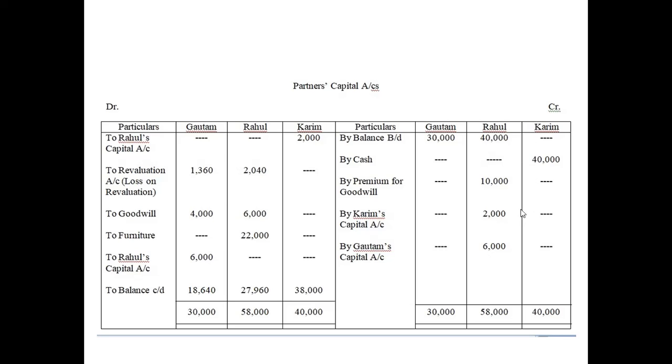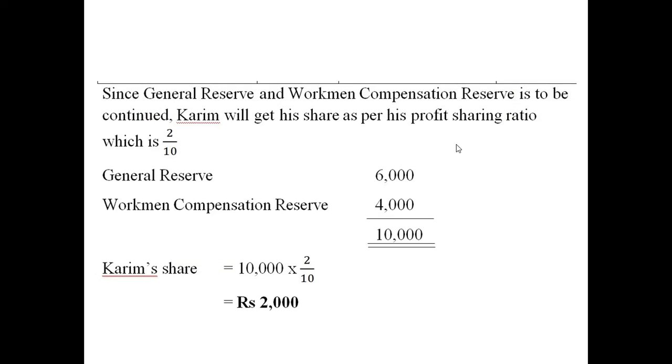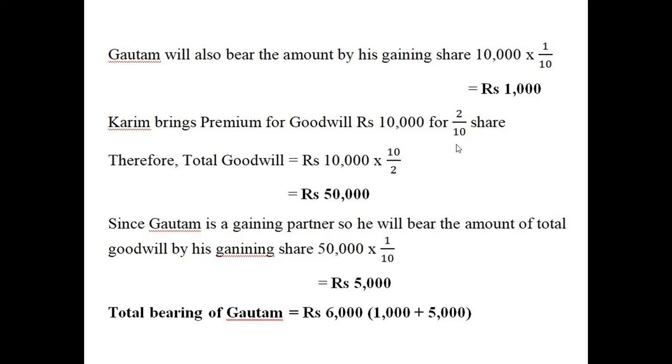Okay, 2,000. Now you can see here by Gautam's capital. So Gautam is an old partner, isn't it? Still, Gautam is supposed to give some portion to Rahul. Why? Because of this. You can see here Gautam is a gaining partner. So again, the gaining partner has to give by his gaining share to the sacrificing partner. So now let us see what amounts are to be given, how this 6,000 is coming.